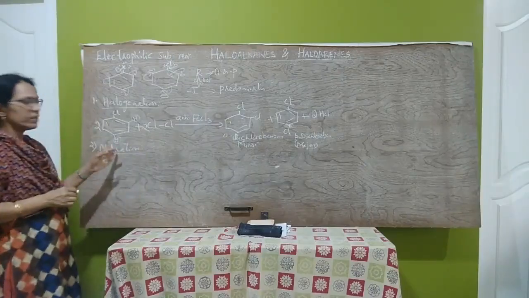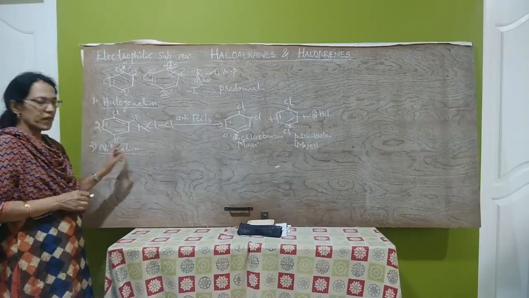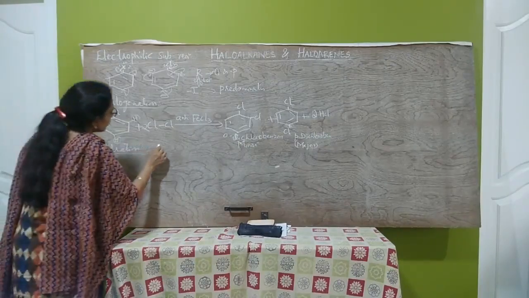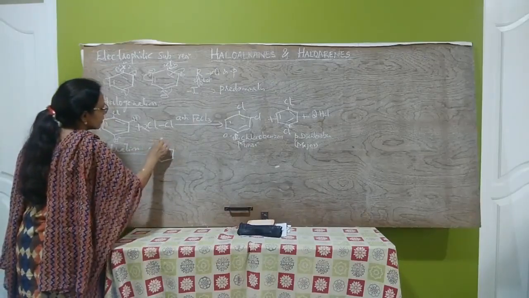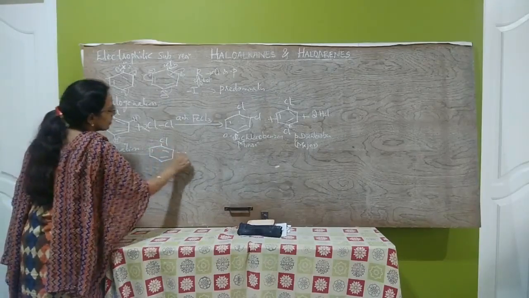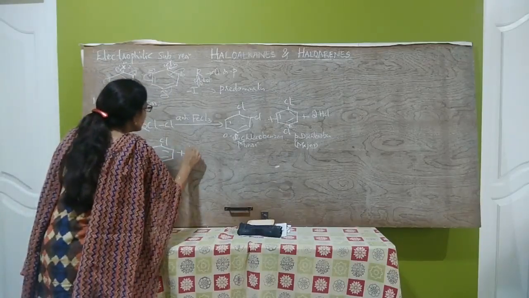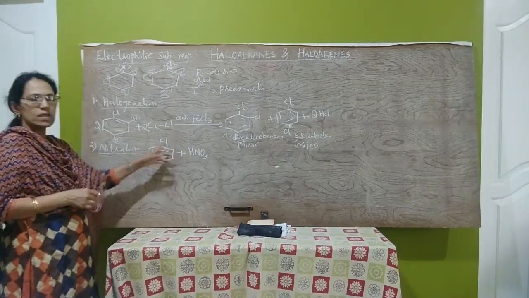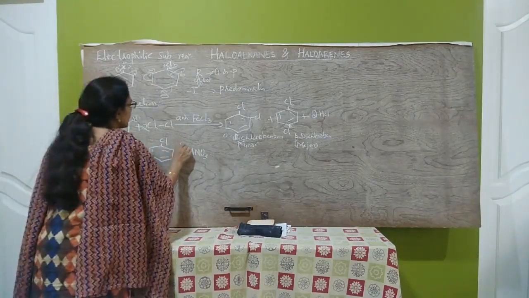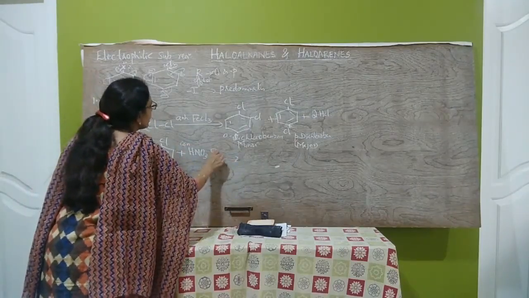Nitration means heating with the nitrating mixture. Here the nitro group is the electrophile which attacks. When chlorobenzene is heated with concentrated nitric acid, the nitrating mixture is a mixture of concentrated nitric acid and concentrated sulfuric acid.